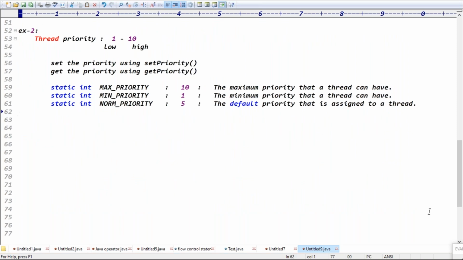In multi-threading and collections, I frequently open the API documentation. Even in the first class of threading, I open the documentation and clearly show that the sleep method throws this exception, and how thread creation works. Even for priority, to represent the priority we have a total of 3 constants: max priority, min priority, and norm priority. 10 is the maximum priority a thread can have, and the minimum priority a thread can have is 1. The default priority assigned to a thread is 5, right? Exactly. Is that clear? The default priority of a thread is 5.